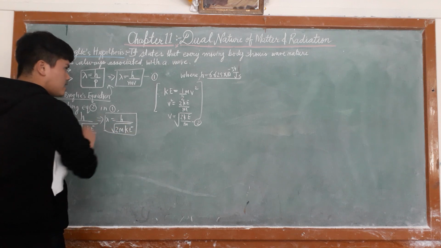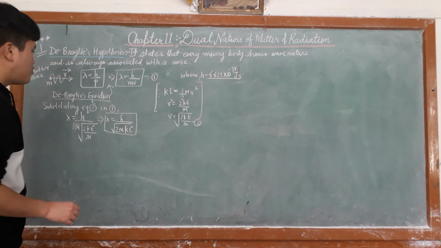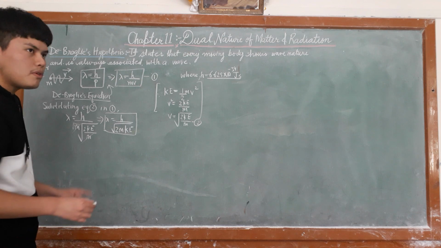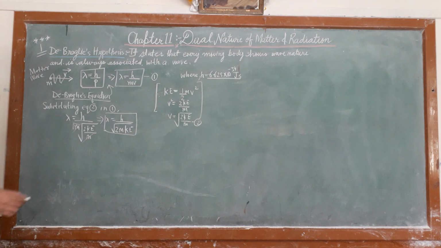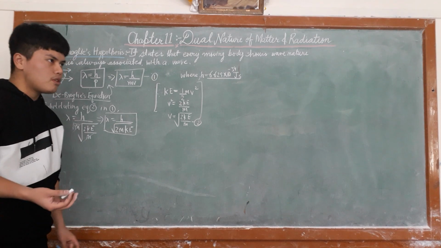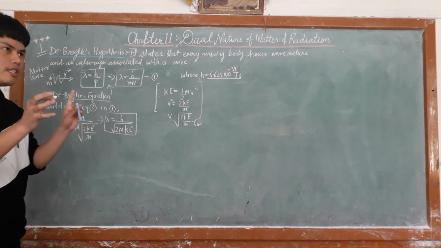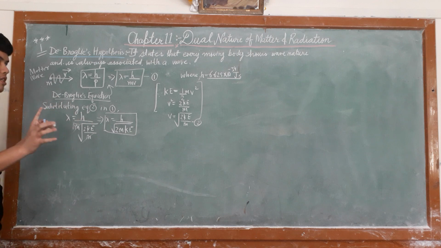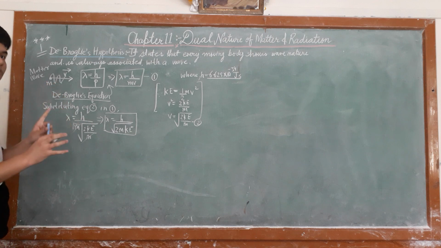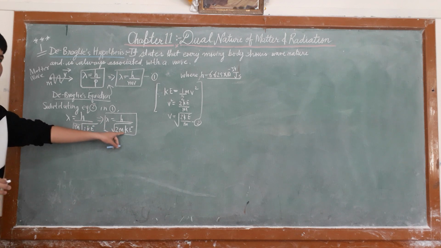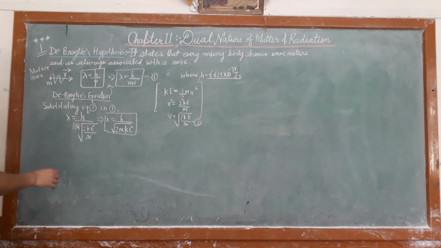Now, kinetic energy in terms of potential. Suppose a charged body, say an electron, moves through a potential difference set up.